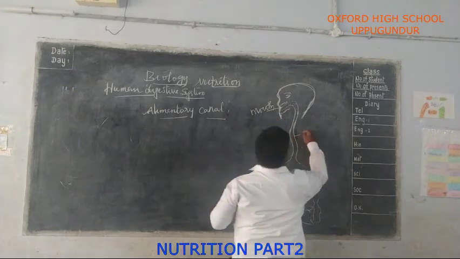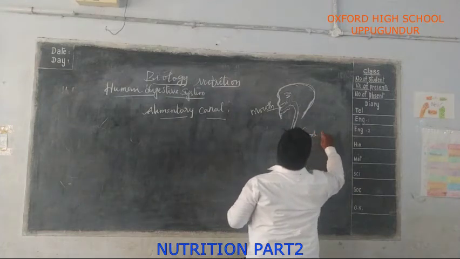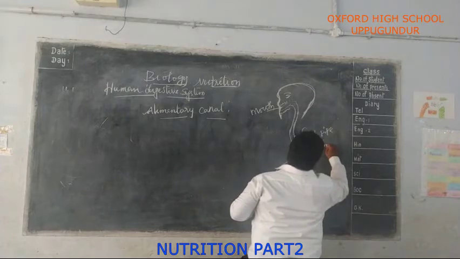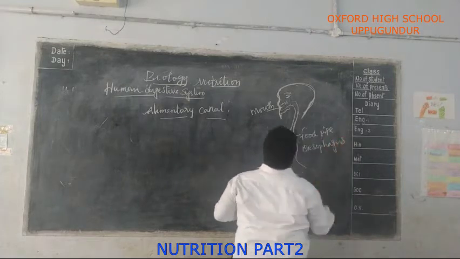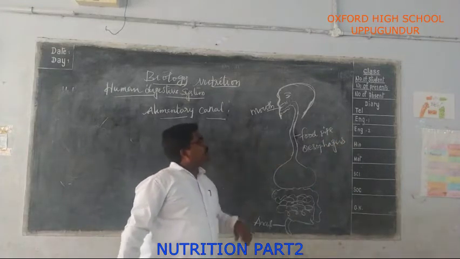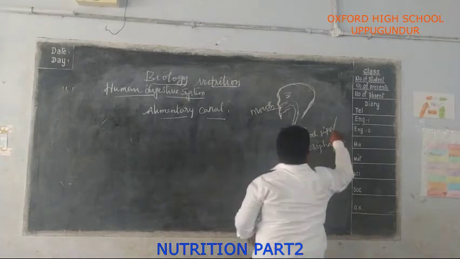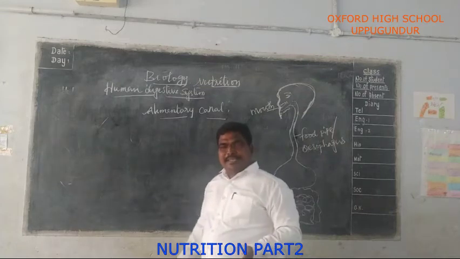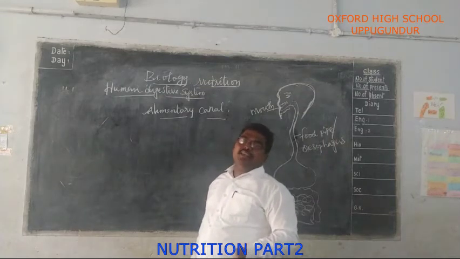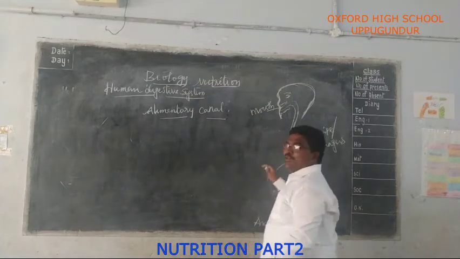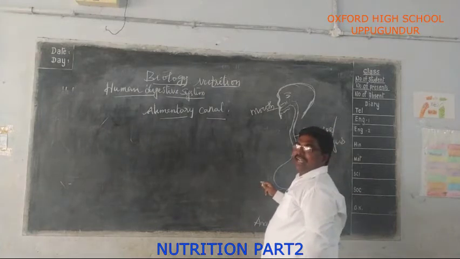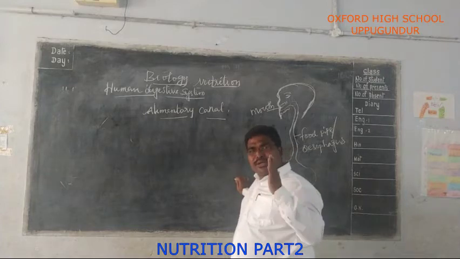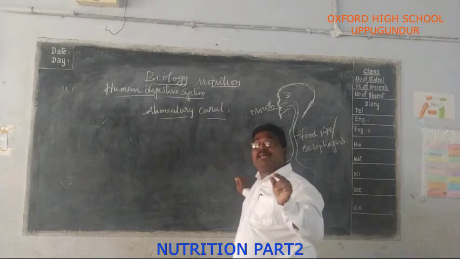So this is the food pipe. The food pipe is also called the esophagus. Here we eat various types of food materials like liquids and solids. All these pass through this digestive tract.